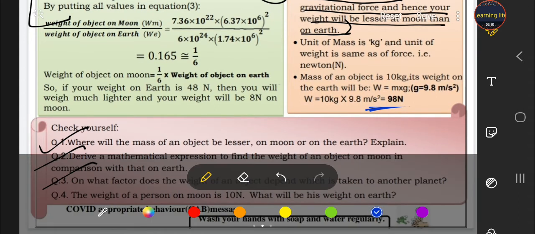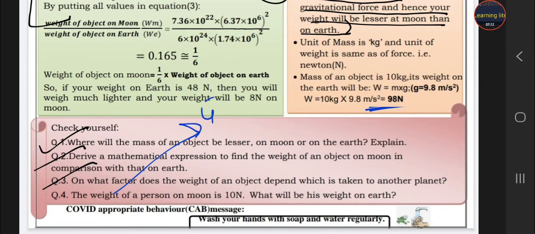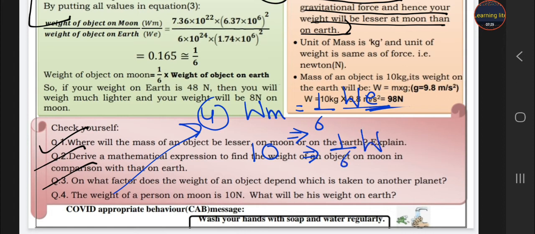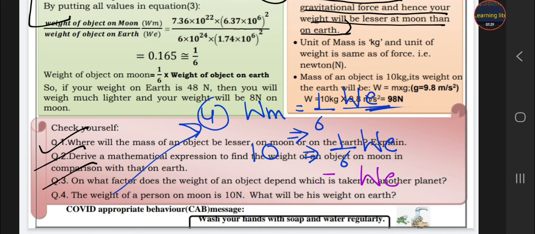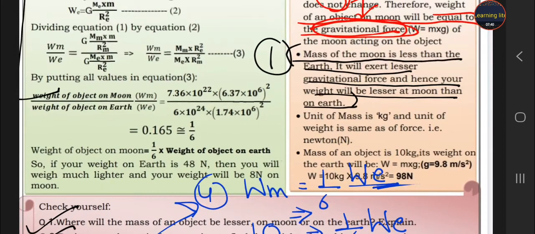Fourth answer: the formula is WM equals 1 by 6 of WE. Weight on the moon is 10, so 10 equals 1 by 6 WE. We have to calculate WE, so 6 multiplied by 10 is 60 Newton. On the earth it is 60 Newton. This is the answer of your fourth question.